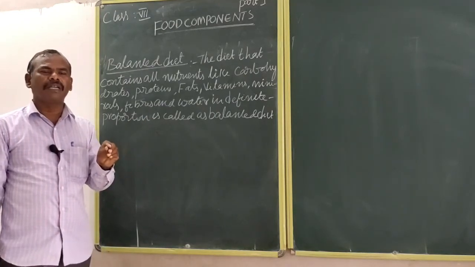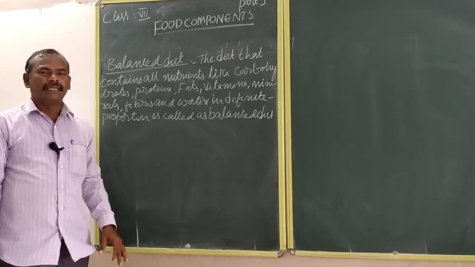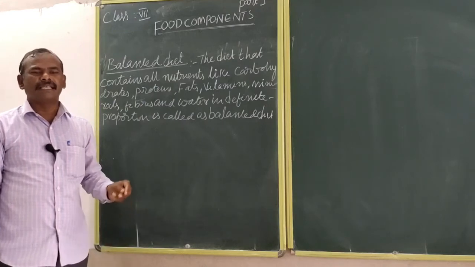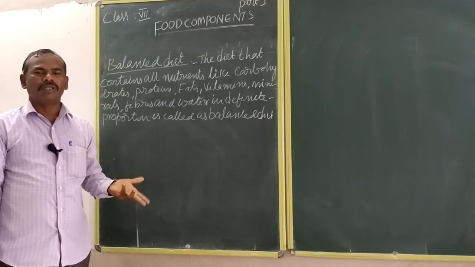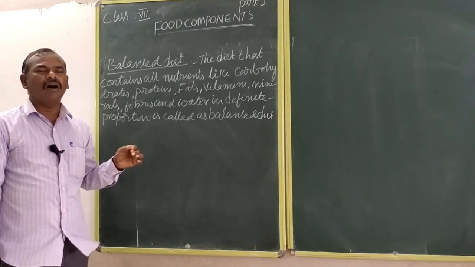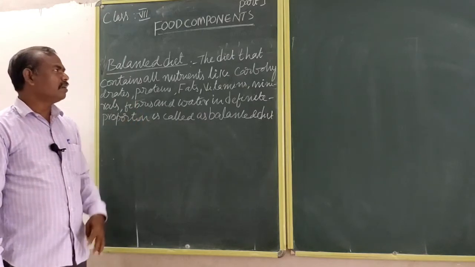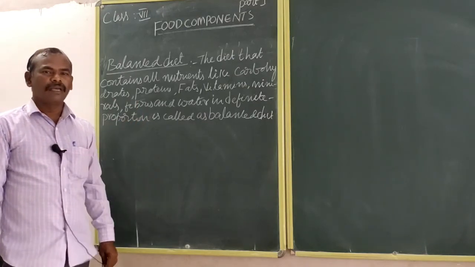Different types of food items have different types of food components. So you maintain all of them, because our body requires all types of food components.